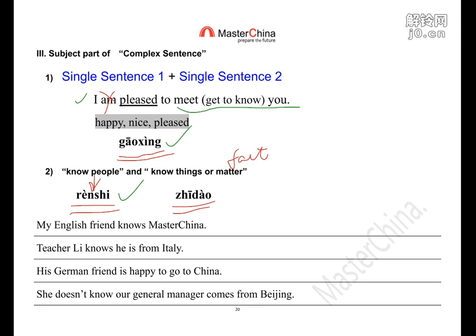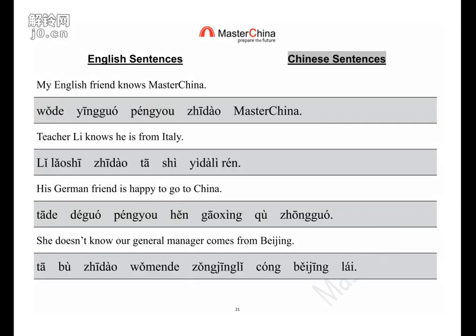So let's just follow this rule and translate this full sentence. After you finish your translation, we check together. Okay. Ready? Go. So, 我的英国朋友知道 Must China. Must China is a school. It's not one person, not only me, I have lots of colleagues. So you just say 知道. I know their name, so know something.